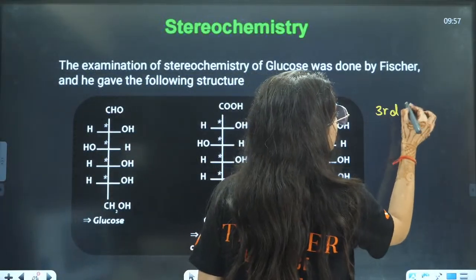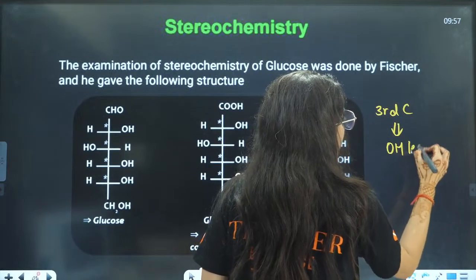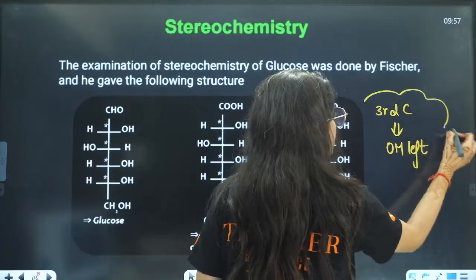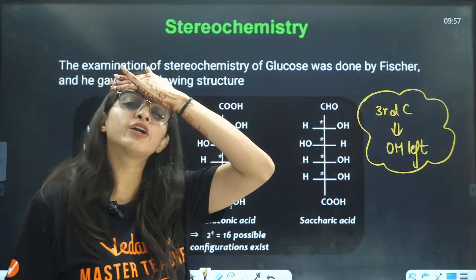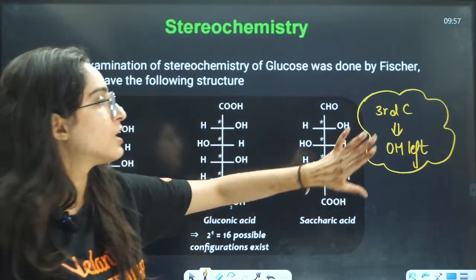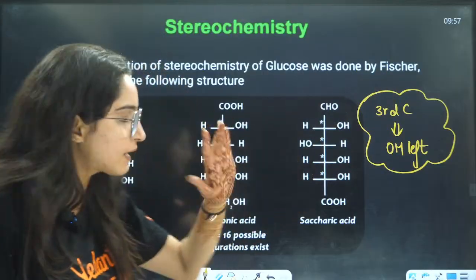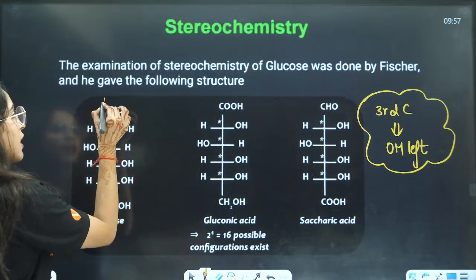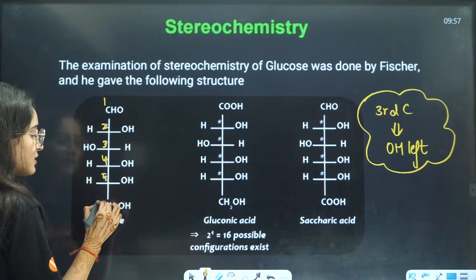The third carbon will have OH on the left side. Just remember this. You don't need to copy paste the full structure, just remember these little tricks that I'll be telling you. As you can see here, this is 1, 2, 3, 4, 5, and 6.